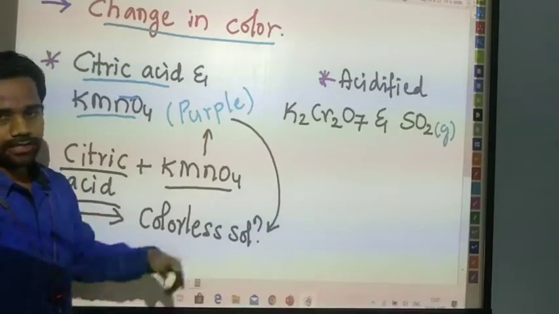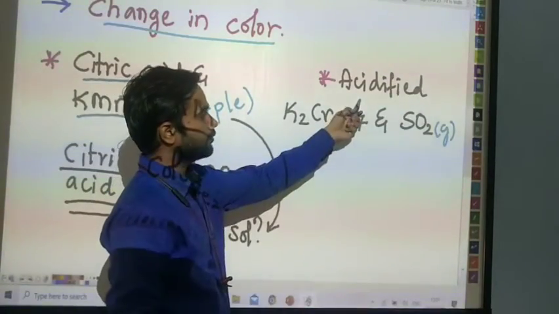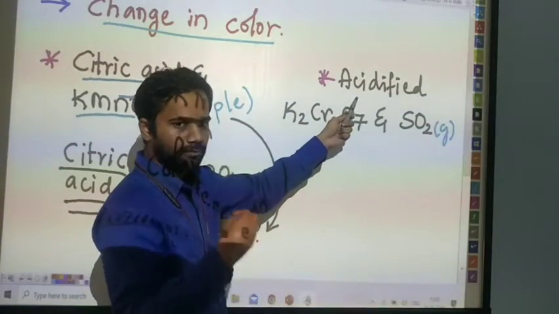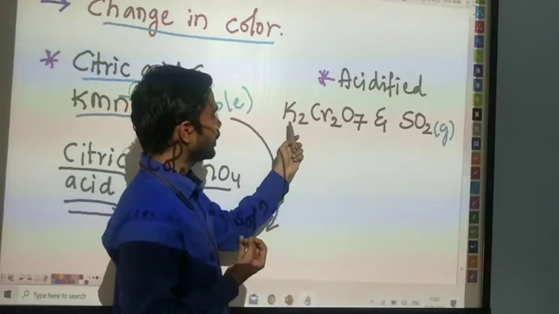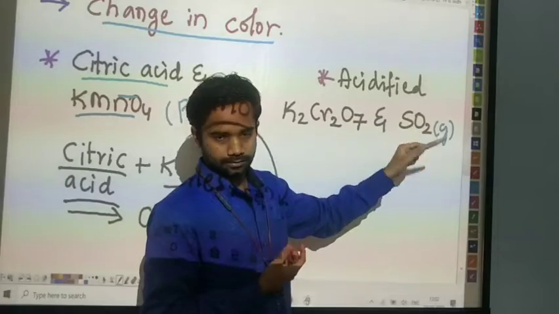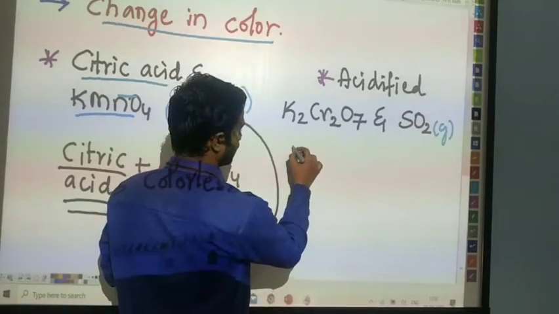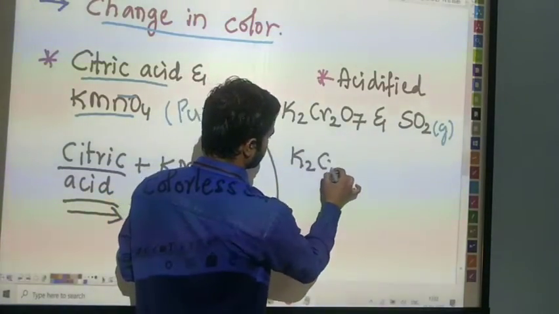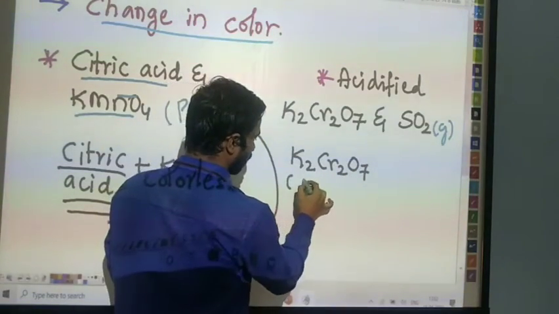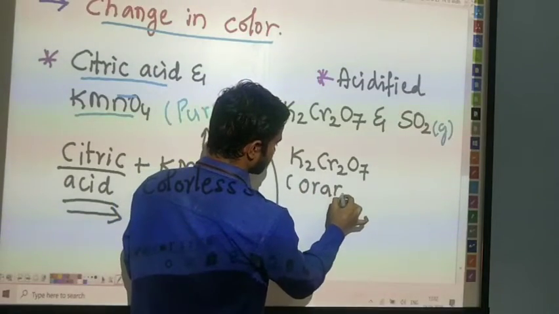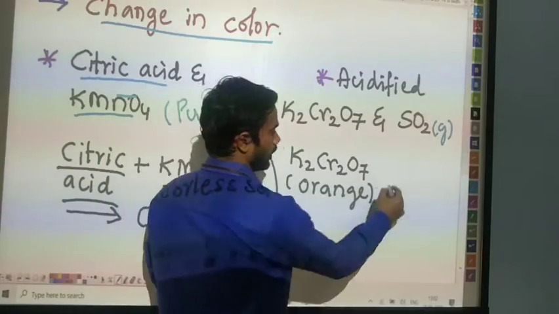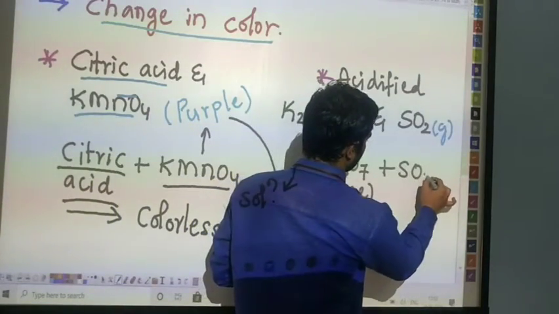Let's see some other example. In this reaction, the acidified K2Cr2O7, where acidified means some addition of an acidic part, is going to react with the sulfur dioxide gas. Let's see what is going to happen. K2Cr2O7. Can you guess what the color may be? It is orange in color. The K2Cr2O7 is orange in color, and our gas, sulfur dioxide, is a colorless gas.